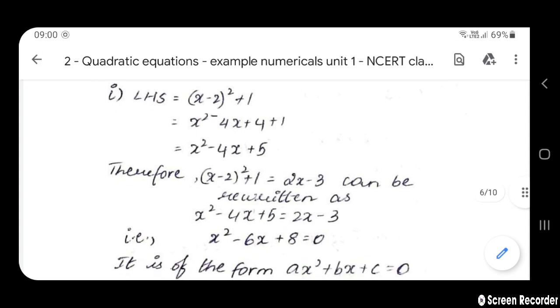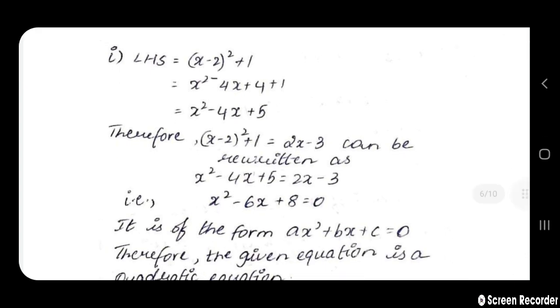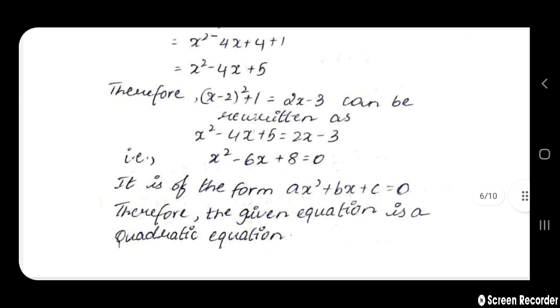Next, upon transferring here and there, all RHS terms will be transferred into the LHS. We get x square minus 4x minus 2x, so it will be minus 6x, plus 5 plus 3 will become plus 8 equal to 0. Therefore, the given equation is in the form of ax square plus bx plus c equals 0. Therefore, the given equation is a quadratic equation.